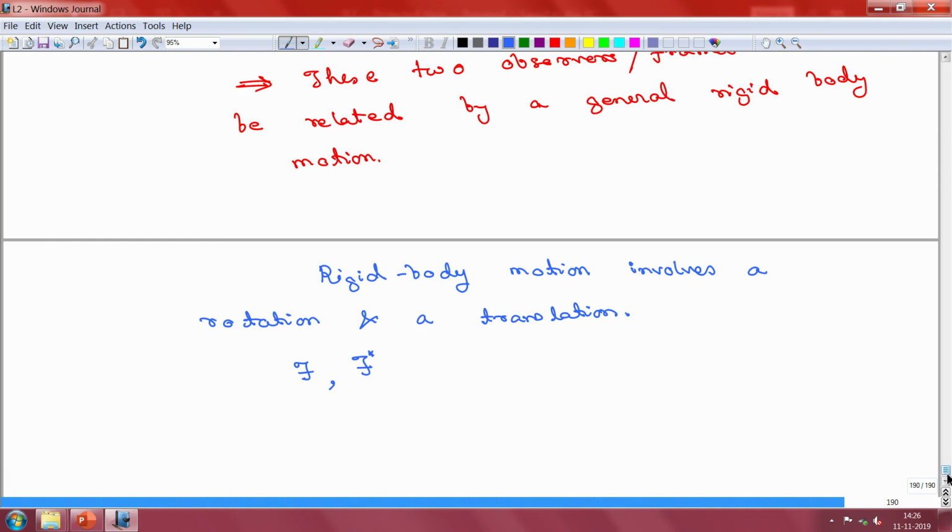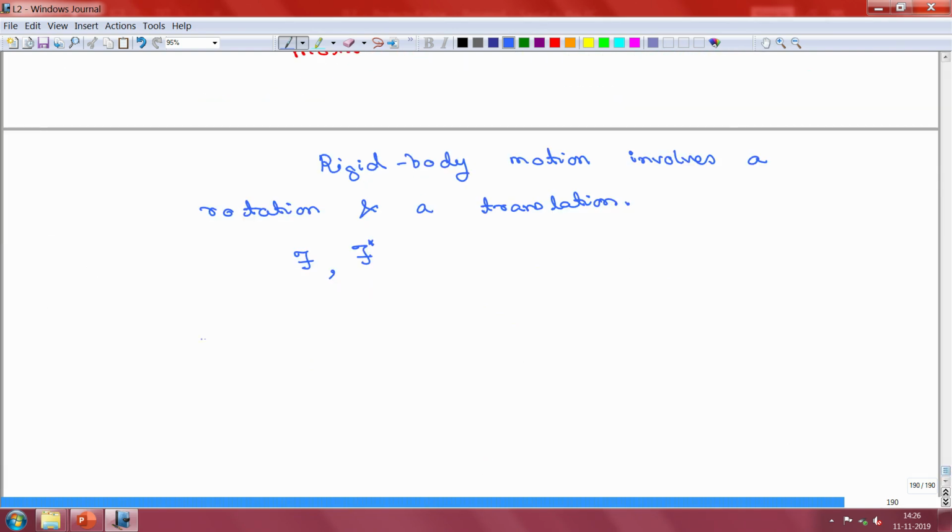Now, the rotation between two frames can be represented by a matrix. In 3-dimensional space, the rotation matrix will also be 3 cross 3.